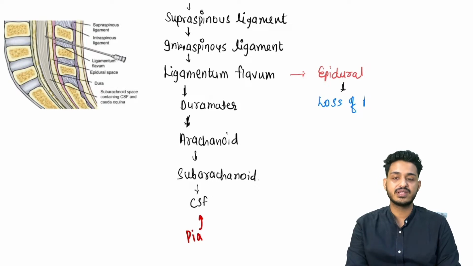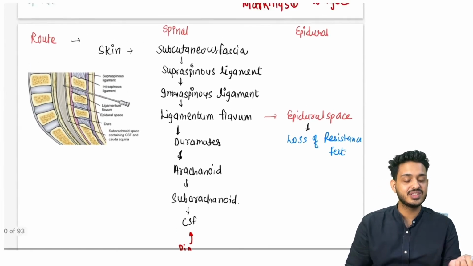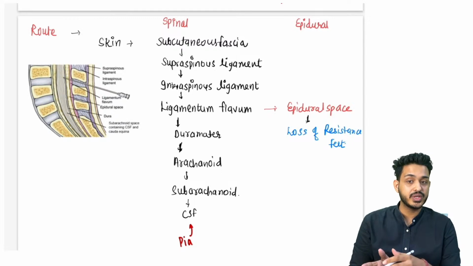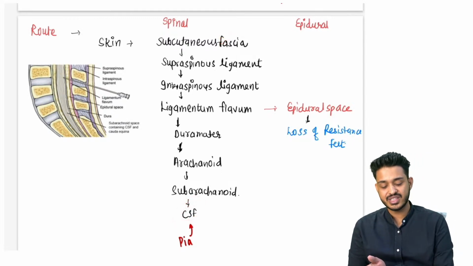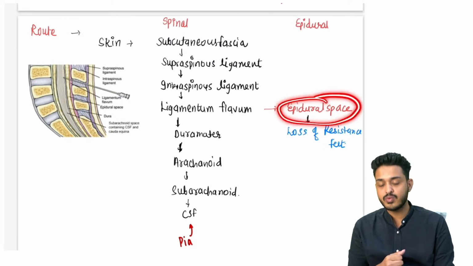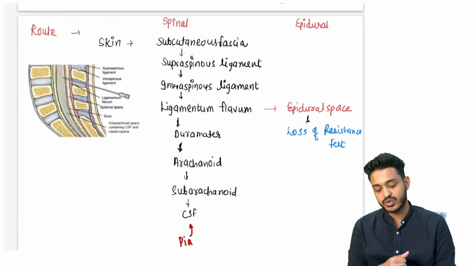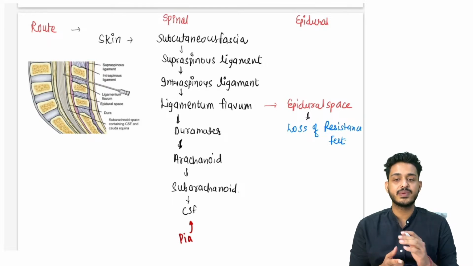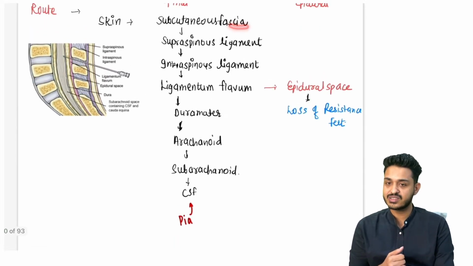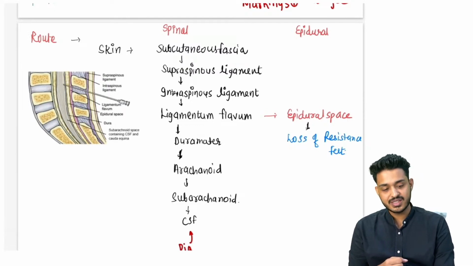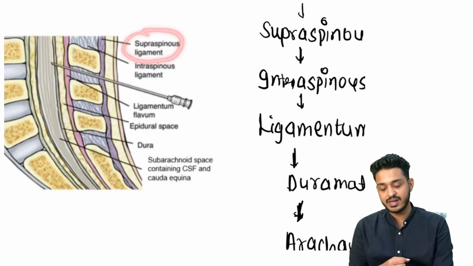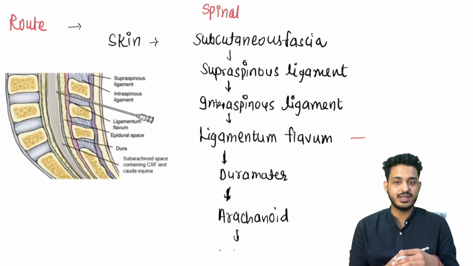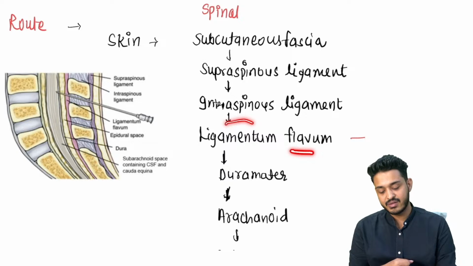So here you will be having CSF. CSF तक अगर हम जा रहे हैं तो कौन सा एनेस्थीसिया दे रहे हैं, सॉरी, CSF तक अगर हम लोग जा रहे हैं, we are going till the CSF, we are using what, we are using spinal anesthesia. अगर एपिड्यूरल स्पेस के ऊपर ही रुक गए, that is going to be epidural anesthesia. So questions they will be asking you, they will be giving you the sequence, देख के क्वेश्चन पूछते हैं. So just remember with me here itself, we are having subcutaneous fascia, skin, subcutaneous fascia, supraspinous ligament, सुप्रास्पाइनस लिगामेंट बाहर वाला, उसके बाद में दोनों के बीच वाला, that is going to be interspinous ligament. सुप्रा के बाद में इंफ्रा नहीं आएगा, इंटरस्पाइनस लिगामेंट आएगा, and then there will be ligamentum flavum.